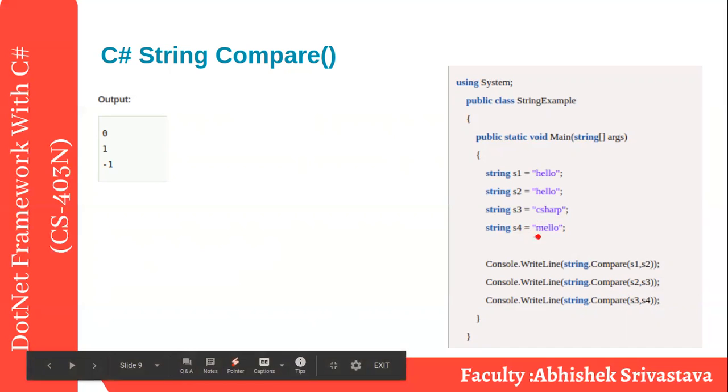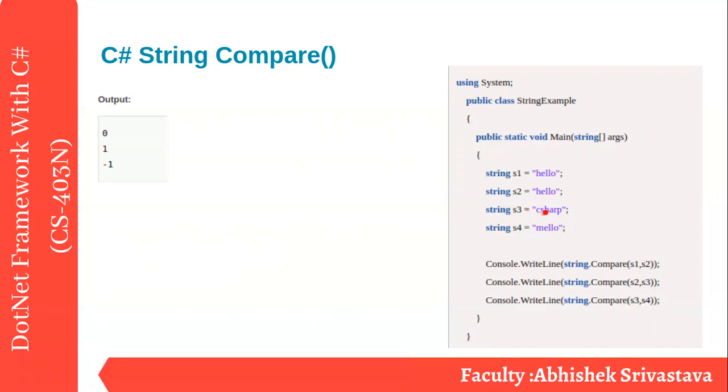So M is greater than C sharp. In that case, the last one is greater, greater means ASCII value is greater, so it is returning minus 1. Everything is based on the ASCII value. If you want to see the ASCII value, go to Google and type the ASCII value of a character, and you will find it over there. All right.